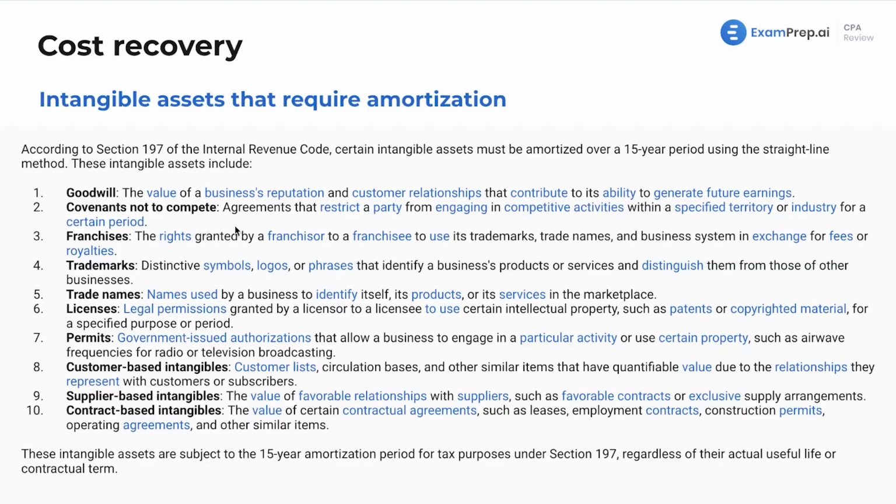Covenants not to compete. So that's also another intangible asset. Agreements that restrict a party from engaging in competitive activities within a specified territory or industry for a certain period. Franchises, the rights granted by a franchisor to a franchisee. These are the trademarks. If you want to open up McDonald's, you are a franchisee. Use the trademarks, trade names, and business system in exchange for fees or royalties. So that's an intangible asset that you are going to amortize.